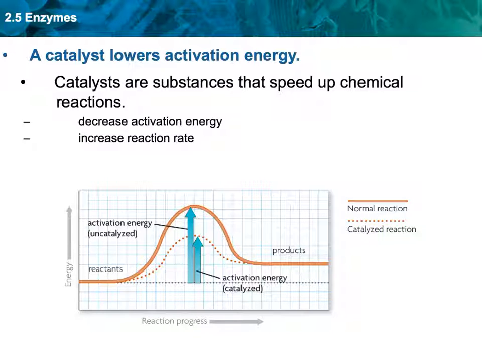Let's look and see what it does here. We've already analyzed this graph before. We see the amount of energy needed. That is called the activation energy. It wasn't described in the last lecture, but it's described here. Very important to know that the solid line is the normal reaction that will occur without an enzyme, and the dotted line shows us what will occur with the enzyme being present.